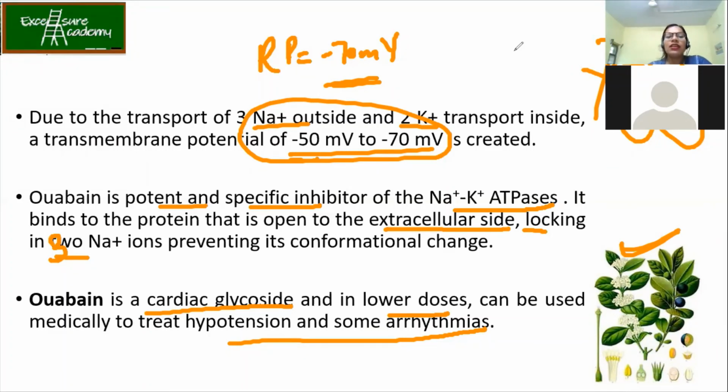So now we know that it actually inhibits the activity of Na+ K+ ATPase. So now I know I can maintain the potential of the membrane. So the nerve impulse I can maintain. So now as medicine it has been used. Okay. Before also I have mentioned about the Datura and Oxia, right? So if you use in high concentration, it increases your high BP, it causes hallucinations. It's like kind of drug abuse. Okay. Now if you use in small amounts, smaller quantity, like in few micrograms, then it acts as a medicine. So this is about the Ouabain, and there is one more.